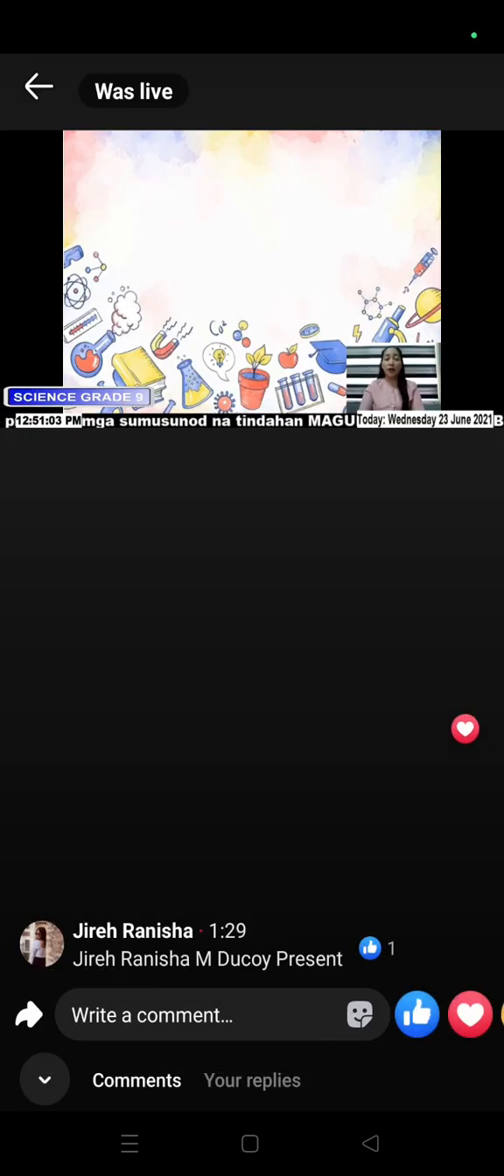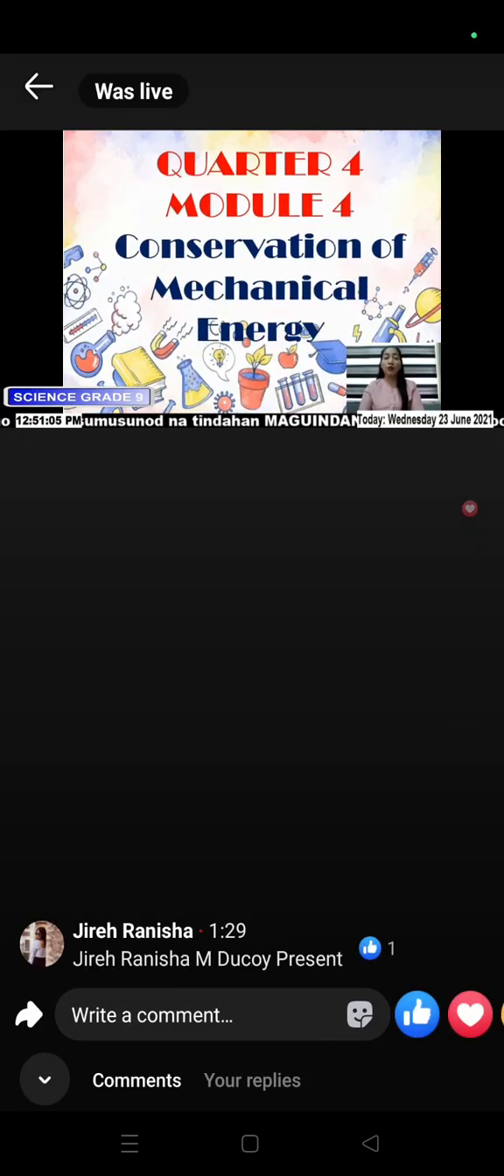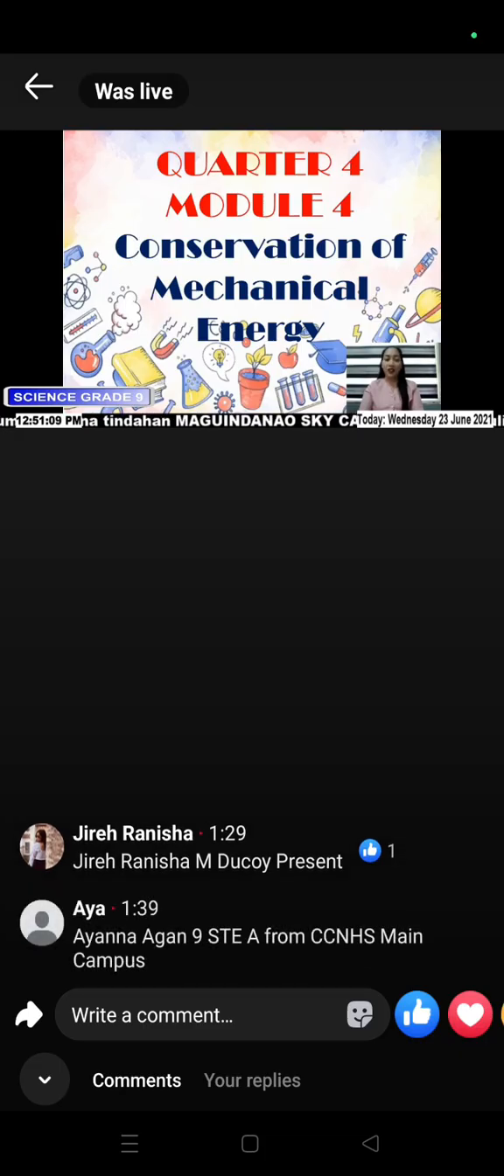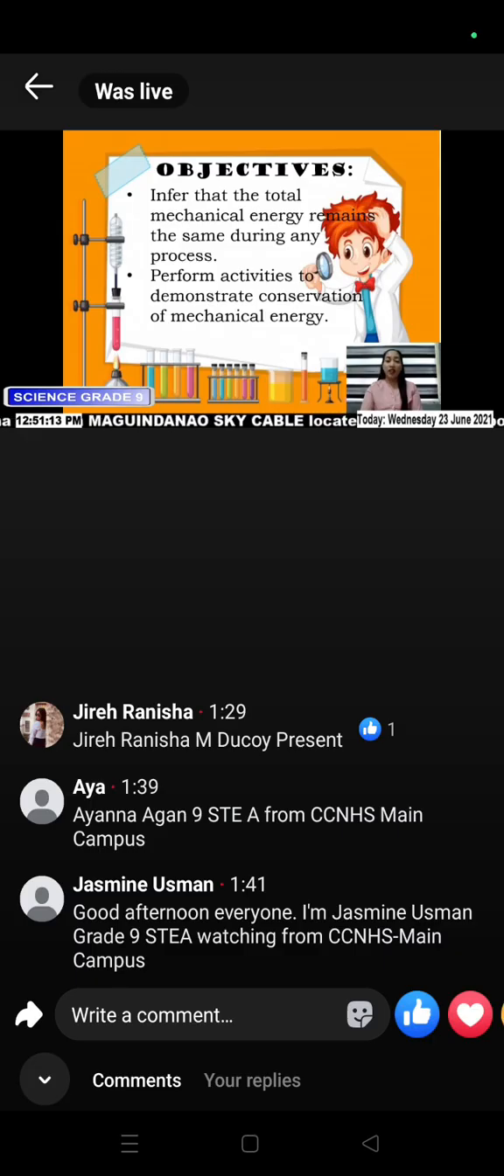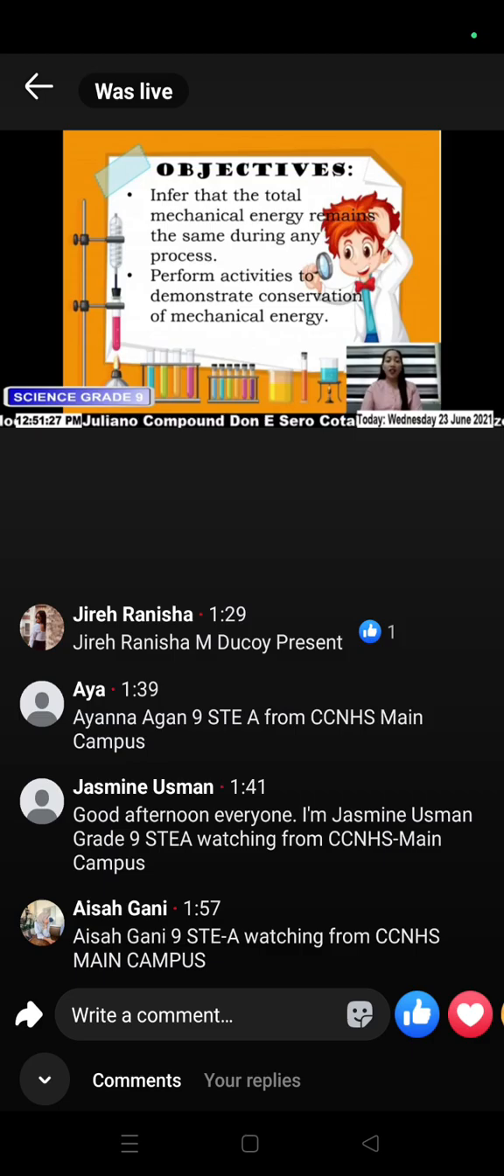Today will be all about Quarter 4, Module 4, which is Conservation of Mechanical Energy. Objectives for this day are: number 1, infer that the total mechanical energy remains the same during any process. Number 2, perform activities to demonstrate conservation of mechanical energy.